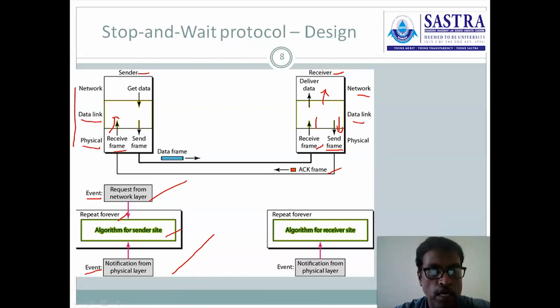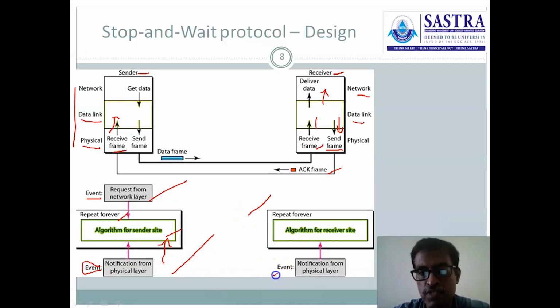And then the second event will occur whenever the sender receives an acknowledgement frame. Whenever the physical layer receives the acknowledgement frame from the receiver after delivering the data, the physical layer at the sender sends the notification to the data link layer to process the acknowledgement.